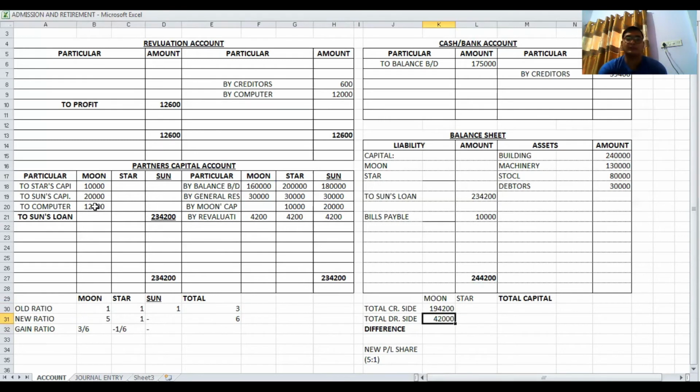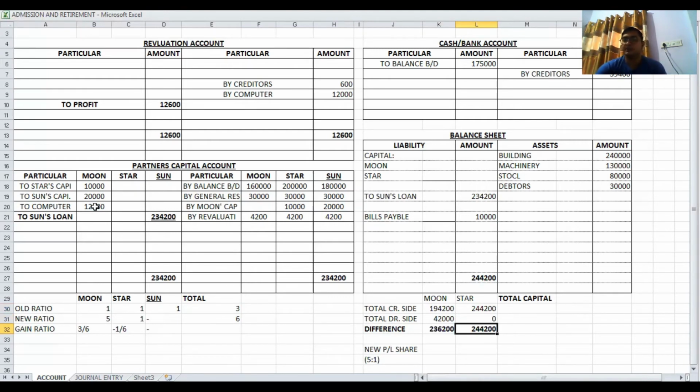Total of debit side is 42,000. Now difference means credit side minus debit side. Difference amount is 2,36,200. Okay. Same way, total of Star's credit side is 2,44,200. Total of debit side is 0 and difference is 2,44,200.